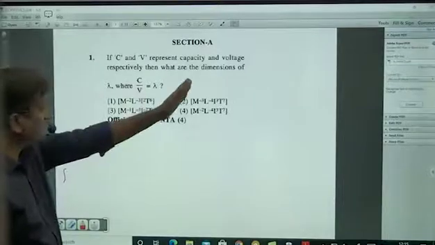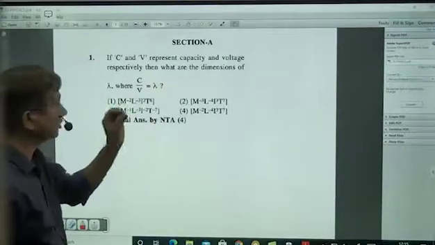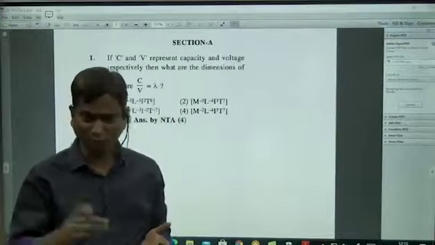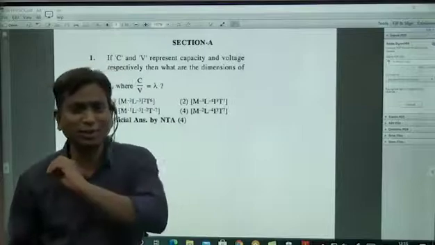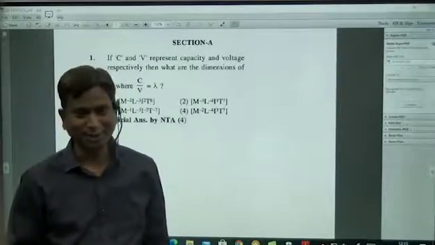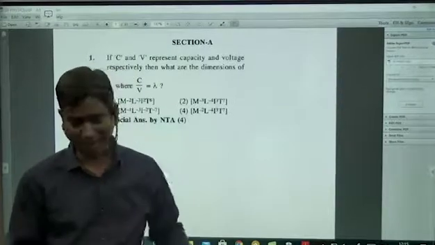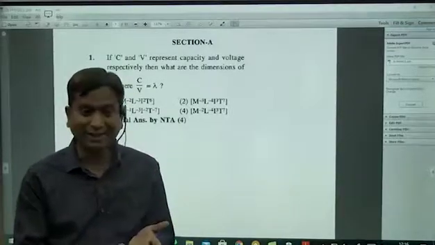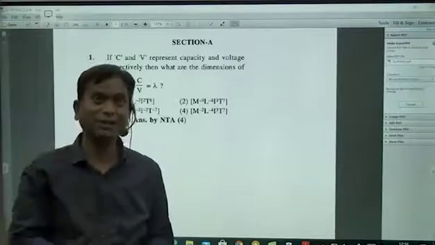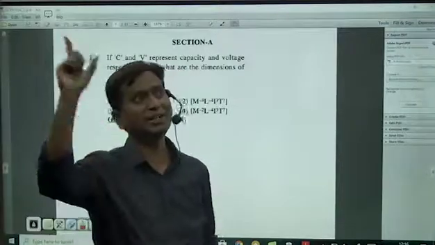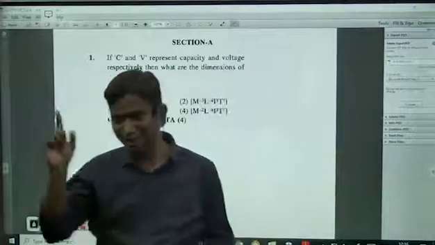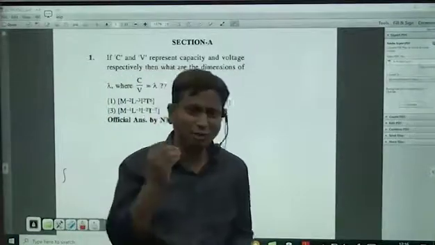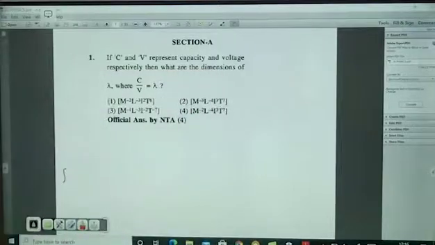So C and V represent capacitance and voltage respectively. What are the dimensions of lambda? See, whenever they ask these dimensional formulas, in future also, they are going to ask only from the electricity and magnetism part, because first year dimensional formulas nobody will ask. In the second year, especially magnetism and electromagnetic induction, those specific terms will be there. So all of a sudden we'll have confusion about how to get the MLT from that. Immediately, it won't strike.